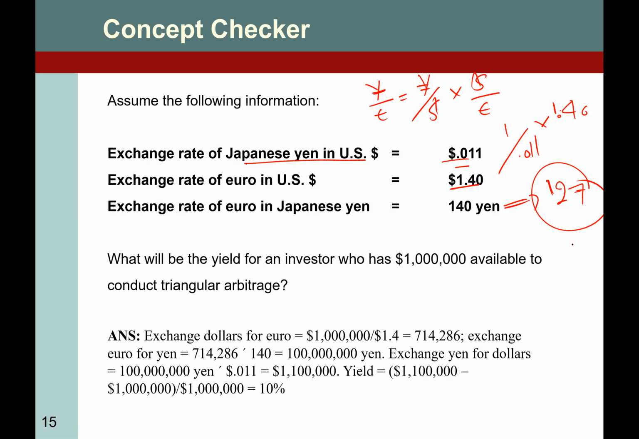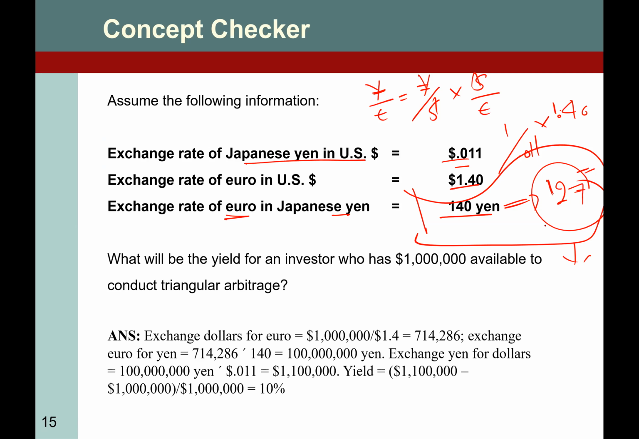It means the cross rate is lower. What does it mean? You found out 10%, but what does it mean? According to the fundamentals, the logic, the value of the euro in yen should be 127, but in the market it is 140. It means the market is not in equilibrium. It should be 127. What is the proper name for this? It is overvalued, right? Overvalued.